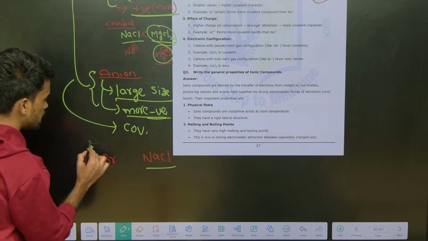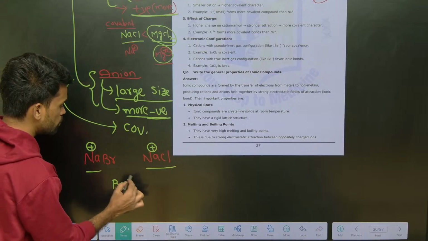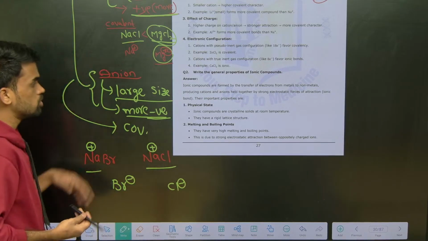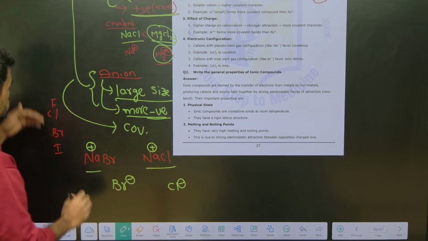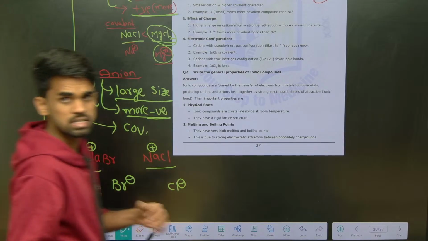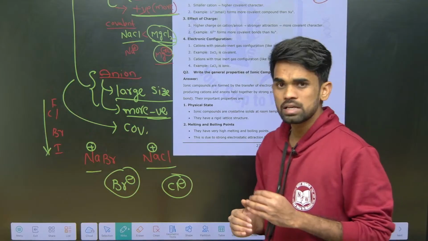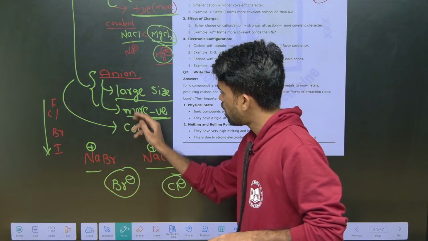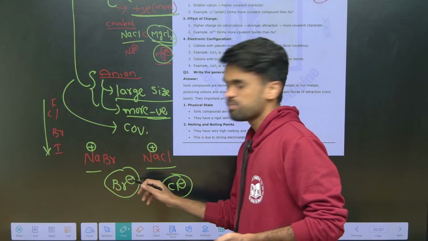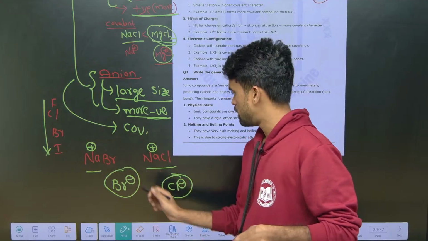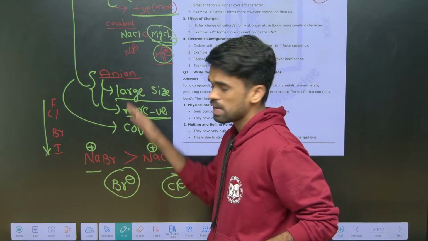Here if you observe, the cation is the same, Na plus and Na plus, but here it is the bromide ion and here it is the chloride ion. We know that down the group we have fluorine, chlorine, bromine, iodine. Down the group, what happens to size? Size increases. So the bromide ion is larger when compared with the chloride ion. This makes it a large size anion, so the polarizability of that anion will be more, which makes the compound more covalent. So the covalent nature of NaBr is greater than NaCl. That's it. Okay, this explanation is clear now.